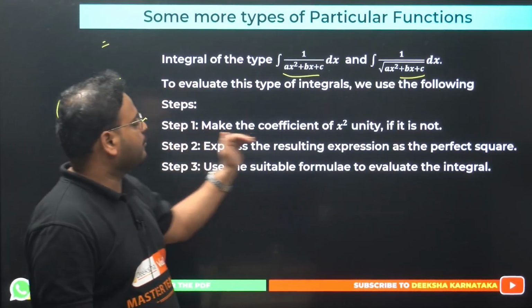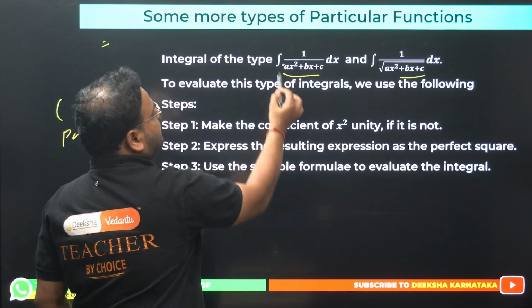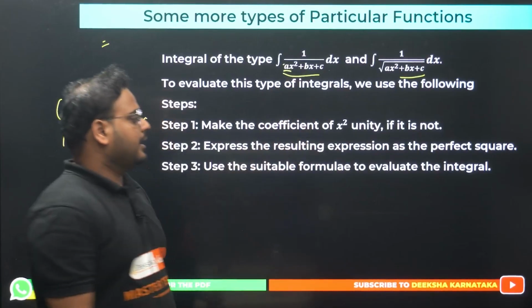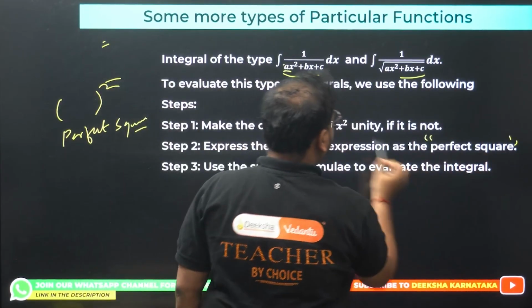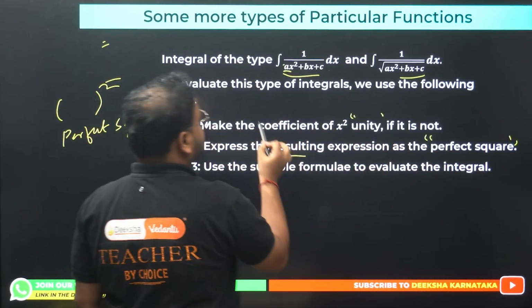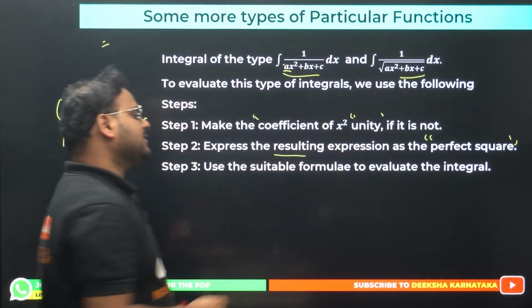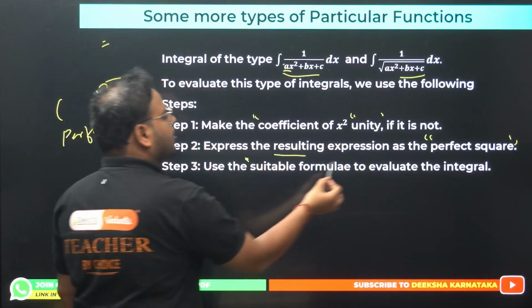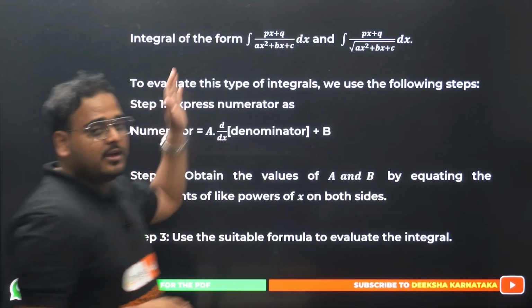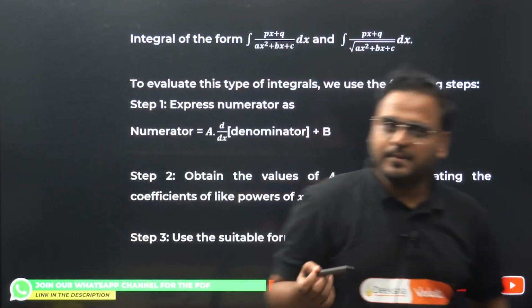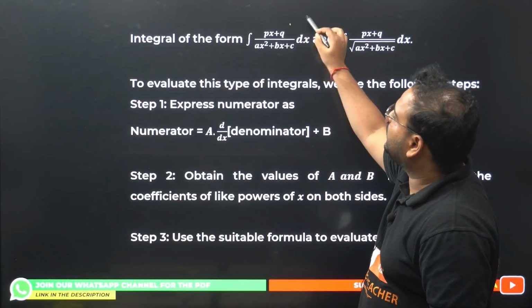Step number 1, make the coefficient of x square unity. This should always be 1. And express the resulting expression as a perfect square. Unity, perfect square. And then last, use the suitable formula to evaluate your given integral of the particular function.